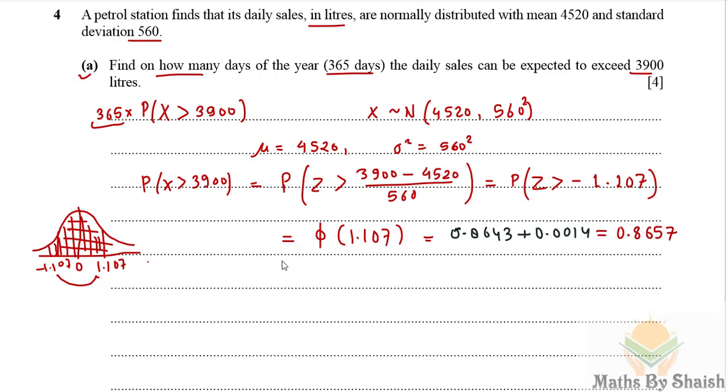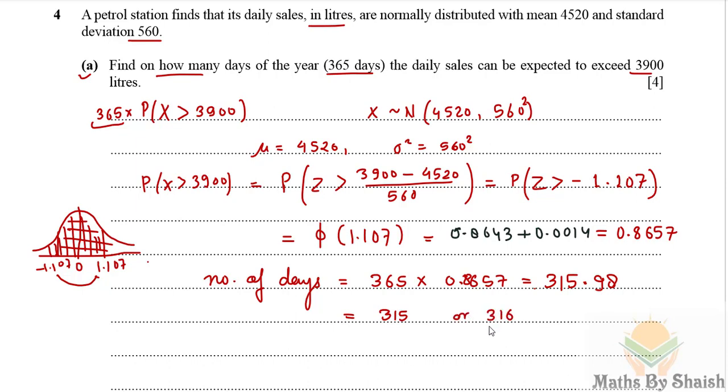Hence the number of days would be 365 multiplied by this probability 0.8657, which is 315.98. So we can write either 315 days or 316 days. Both are acceptable. So I hope it is clear. Let's discuss the B part of it.